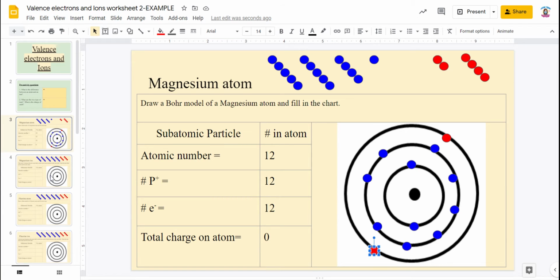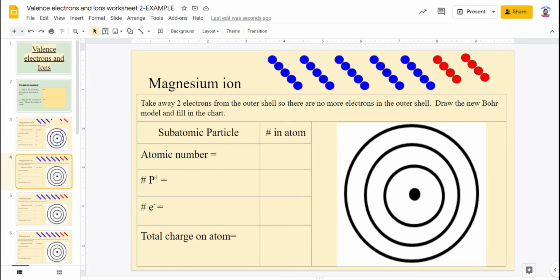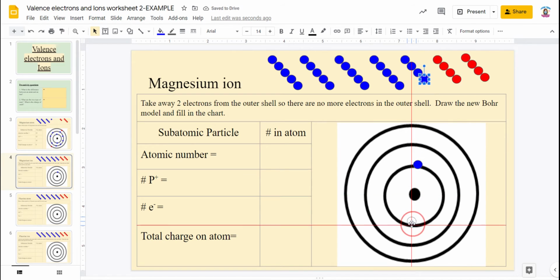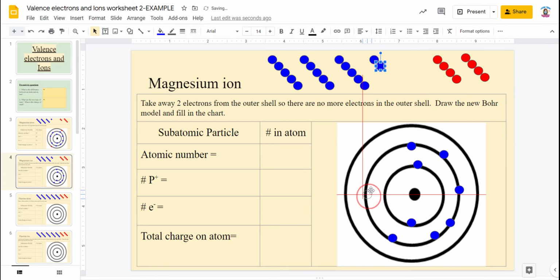We're going to take what we just did and do a magnesium ion. So we're going to recreate the Bohr model that we just did with our 2 blue electrons for our first level, our 8 electrons for the second level, and we're going to put our 2 valence electrons.